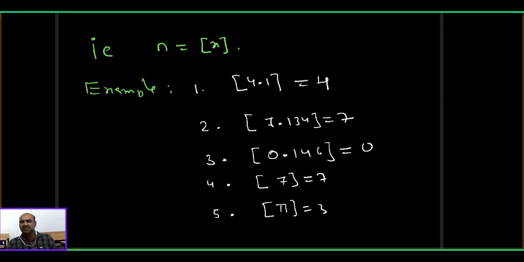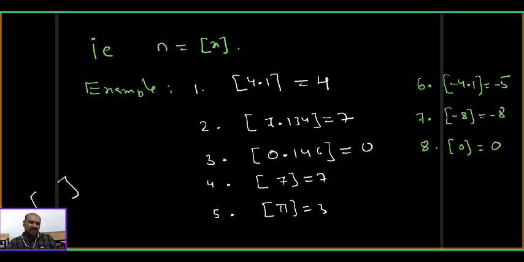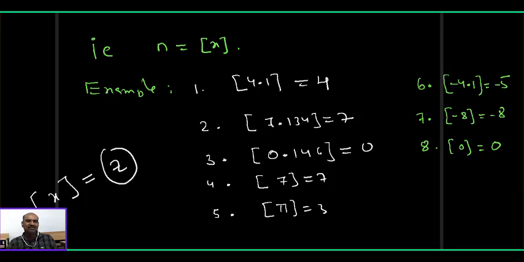Now 6 I will write here. Example 6, step minus 4.1 equals minus 5. Don't confuse, just now explained. 7, step minus 8 equals minus 8 only. 8, step 0 equals 0. Observe, Nana. Here an important observation: the box x, what is the output? Integer only, always integer only. See, 4, 7, 0, some integers only.